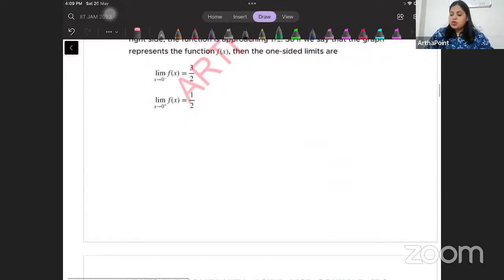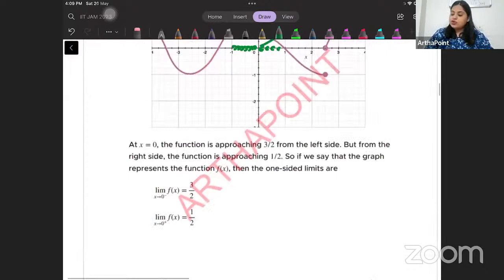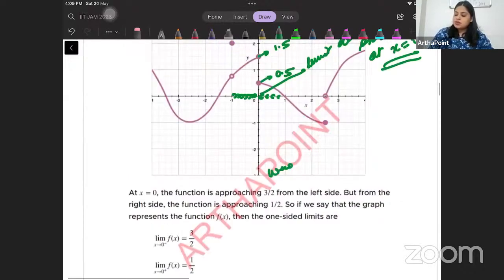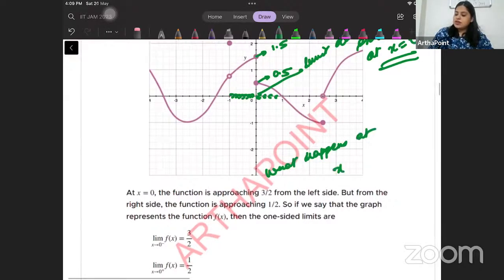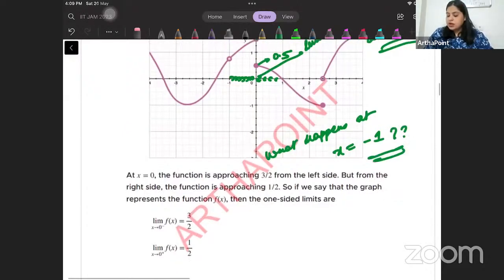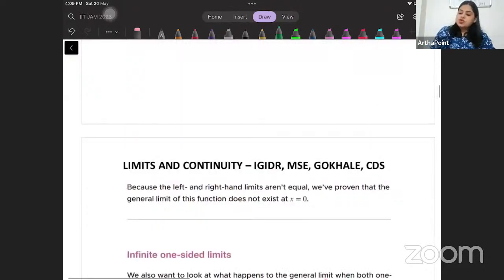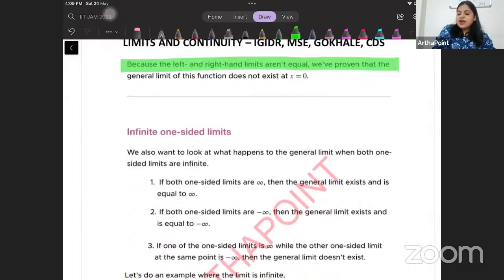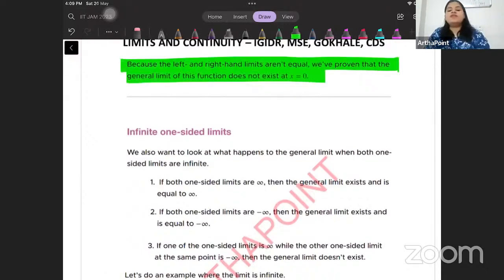Okay. So now as a homework, I want you to check what happens at x = -1. Fine. So since the left-hand side and right-hand side are not equal, we have proved that in general, the limit does not exist at x = 0.